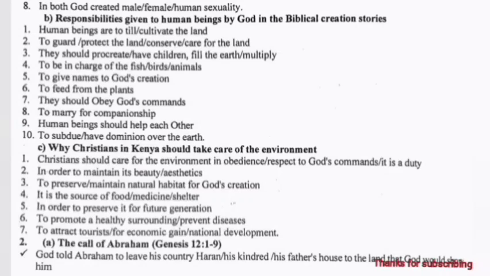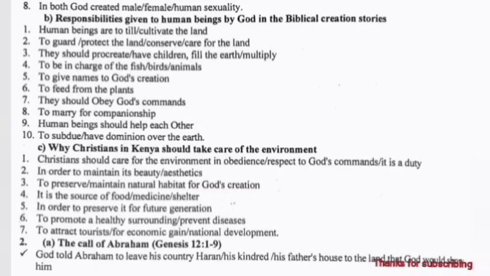Question C. Why Christians in Kenya should take care of the environment. Christians should care for the environment in obedience to God's commands, in order to maintain its beauty, to preserve God's creation. It is the source of food, in order to preserve it for future generations, to promote a healthy surrounding, to attract tourists. Basically, we can just say for national development.